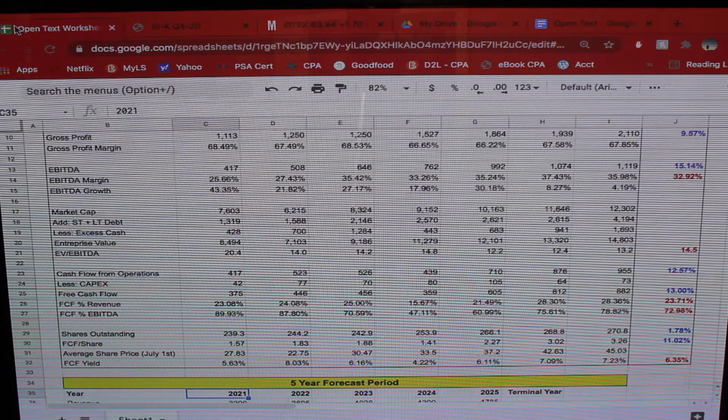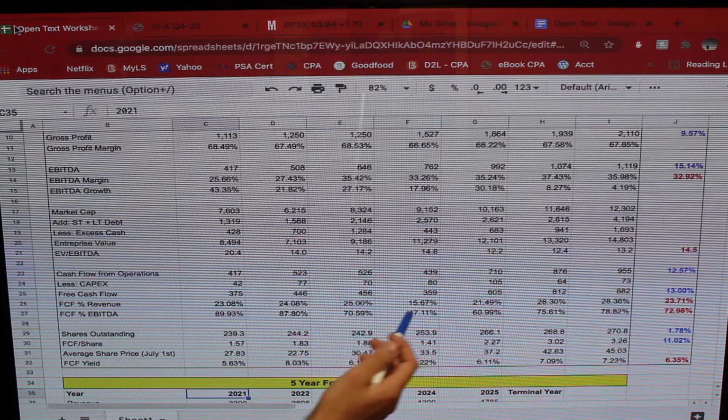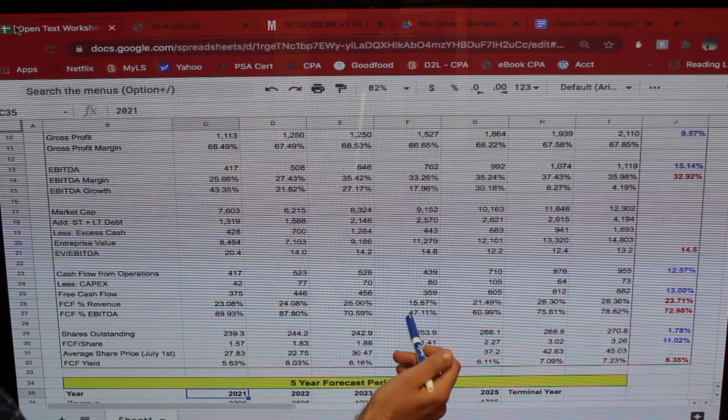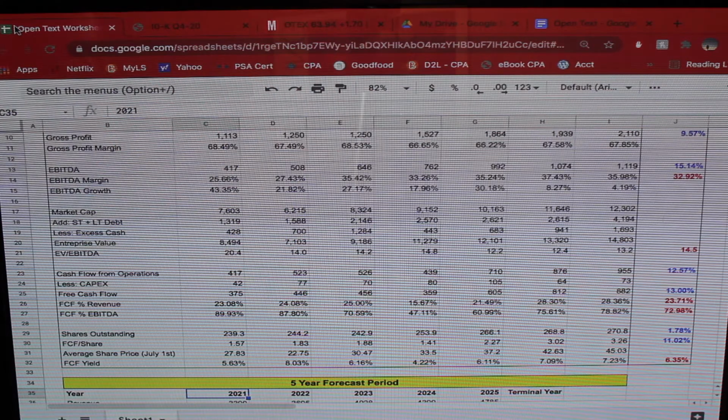And then what I like to do when projecting free cash flow is look at it as a percentage of figures that are a bit easier to estimate. So we can look at free cash flow as a percentage of revenue. And we can see it has been fairly stable. So 23%, 24, 25, 15. This one's a bit lower here. And then it's gone up a bit in these recent years here to about 28%. So an average of 23%.